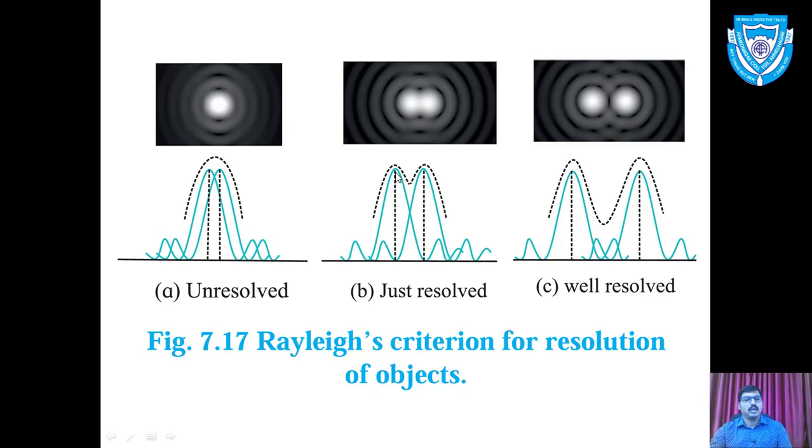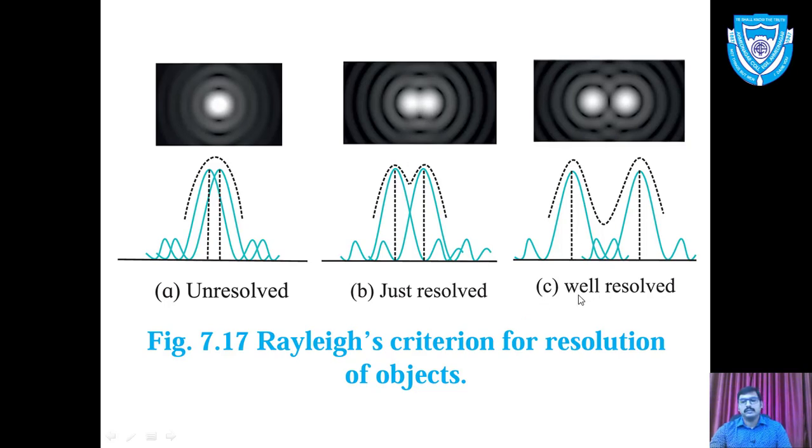According to Rayleigh, the central maxima of the first coincides with the first secondary minima of the other, and the central maxima of the second coincides with the first secondary minima of the first. This is the minimum condition for just resolved, where objects are seen separate, so we are able to see separate images.